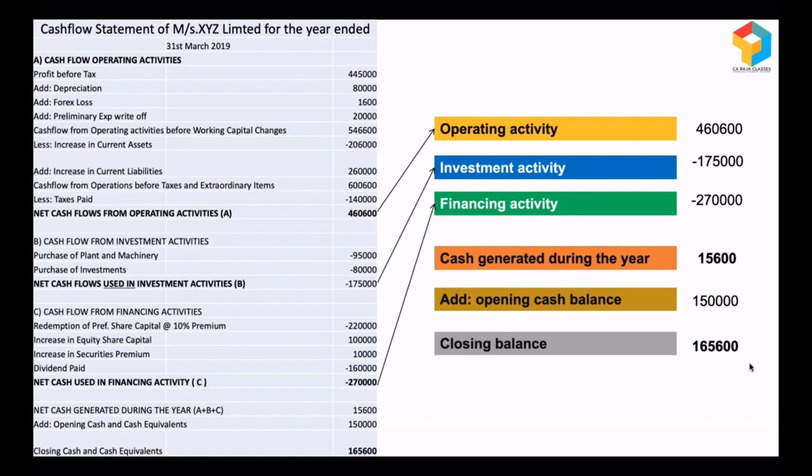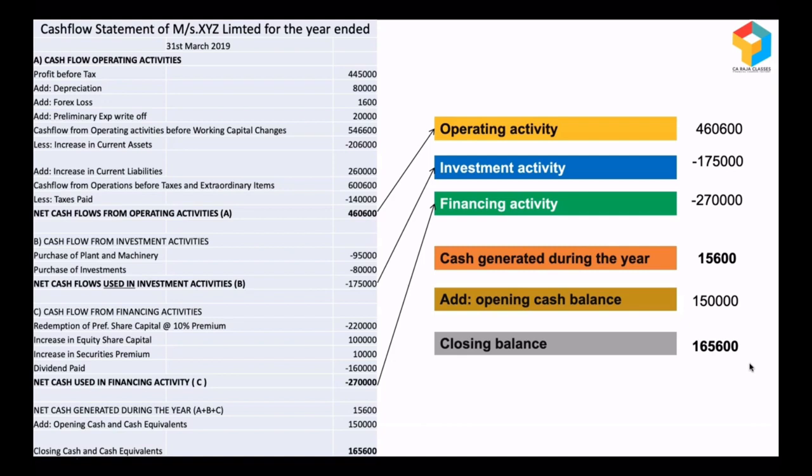Look at their investment activities. Is it positive or negative? Positive means they are disposing of their investments. They are getting some money out of investments. If they are selling their investments, what assets are they selling? Are they selling the core assets or non-core assets? If they are selling the core assets, then the question of going concern will arise. Because by selling their core assets, how will they continue their operations in future? Or if they are selling their non-core assets, it's a good strategy, because they are infusing liquidity into the business by disposing of the assets which are not required for running the show.